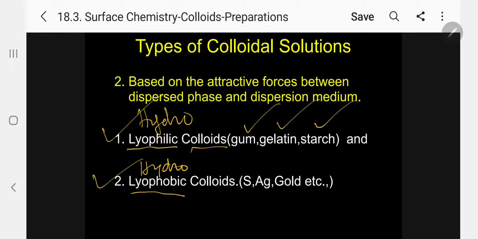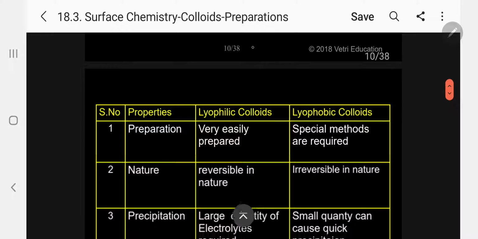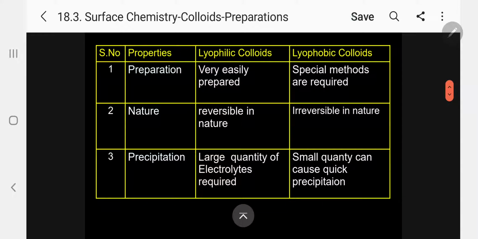And lyophobic colloids are sulfur, silver, gold, which are hating water, insoluble in water. Kindly follow. Now I can give you the difference between lyophilic colloids and lyophobic colloids, because a question may be asked: one among the following is a characteristic of lyophilic colloids, or of lyophobic colloids.